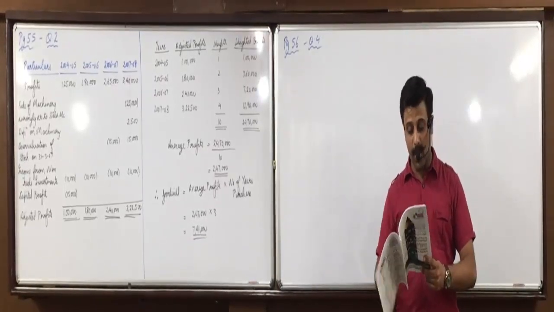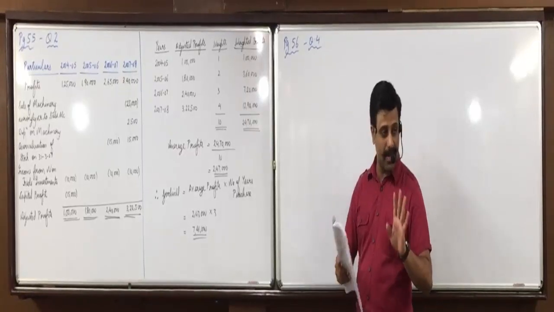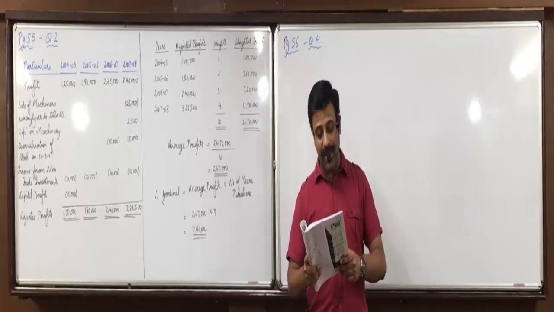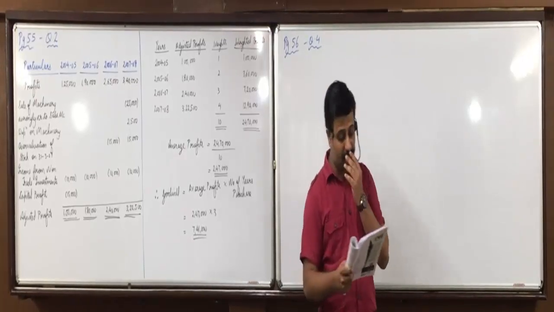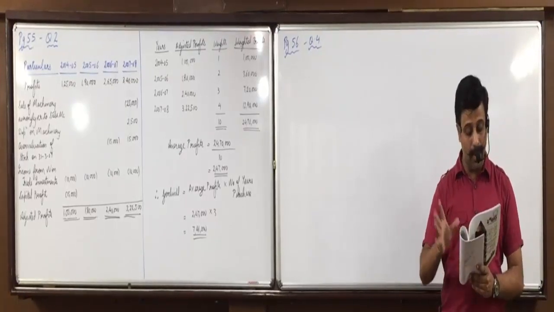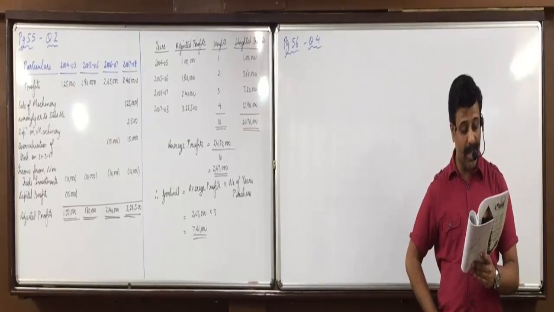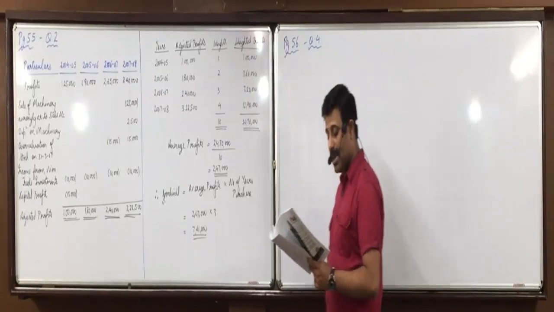Okay, question number 4 on page 56. N Limited proposed to purchase the business carried on by D Limited. Goodwill for this purpose is agreed to be valued at 3 years' purchase, again clearly given, of the weighted average profits of the last 4 years. Now, years are given, profits are given, weights are given. On scrutiny of the accounts, meaning on checking the accounts in detail, the following matters are revealed.